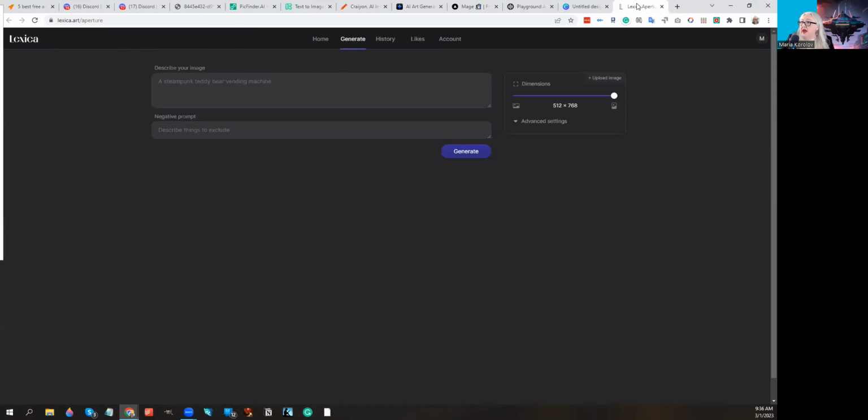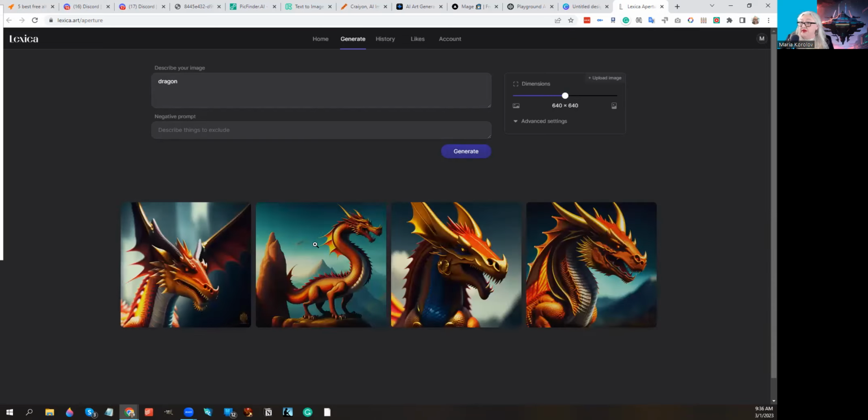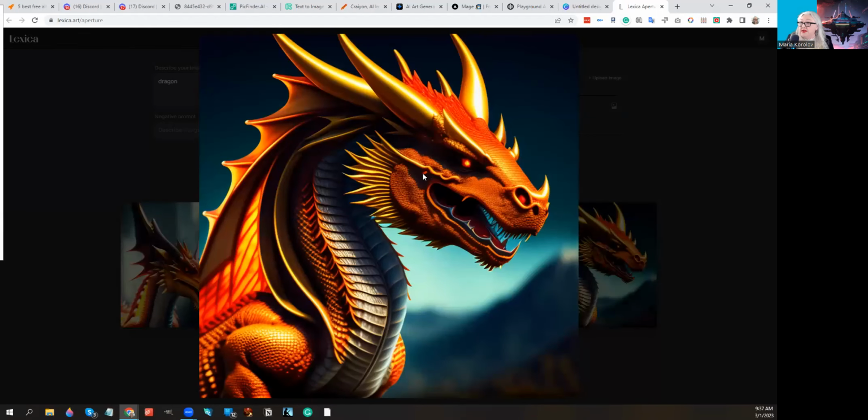Okay. And so here's my favorite one. The number one top best, my best recommendation is Lexica. So you would type in the prompt. There's a negative prompt thing in there. You can set your dimensions. And 640 by 640 is the one for the square preview. Then you hit the generate button and it gives you the images pretty quickly. And then here's the full-sized one.